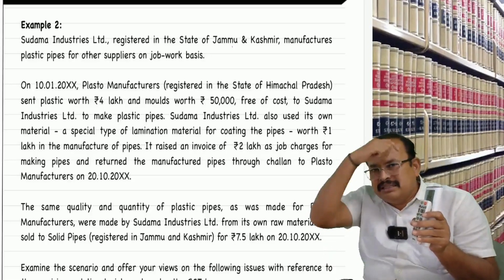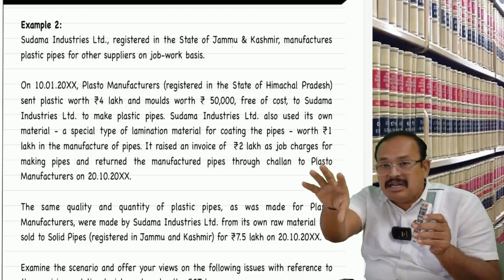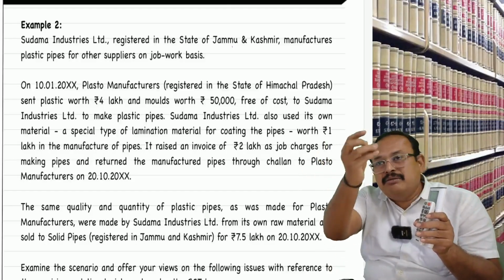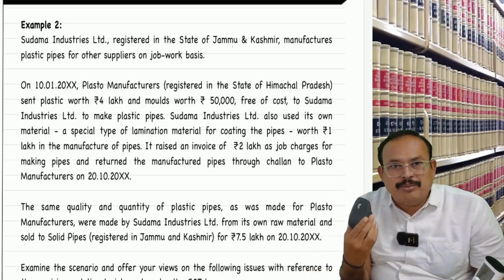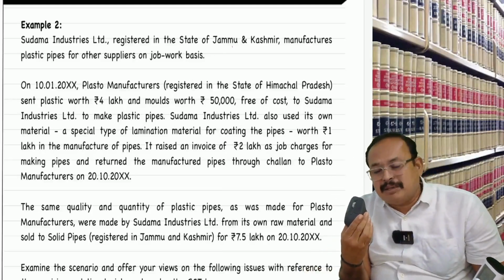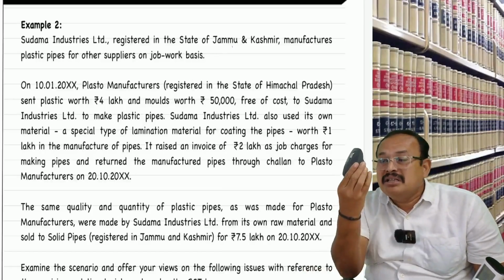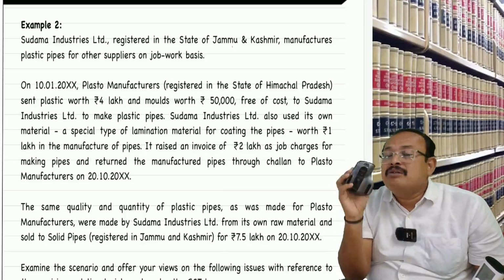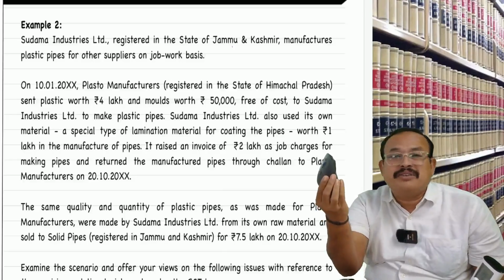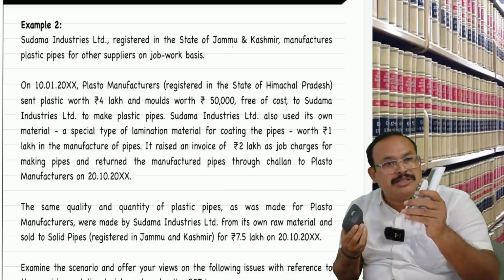The job worker did his labor, used his own consumables and materials, and manufactured this product, and supplied it back to me. The job worker's supply is a supply of service. Job work services include cost of labor, cost of consumables, and the profit of the job worker, worth rupees 20,000. The goods value is rupees 2 lakhs.